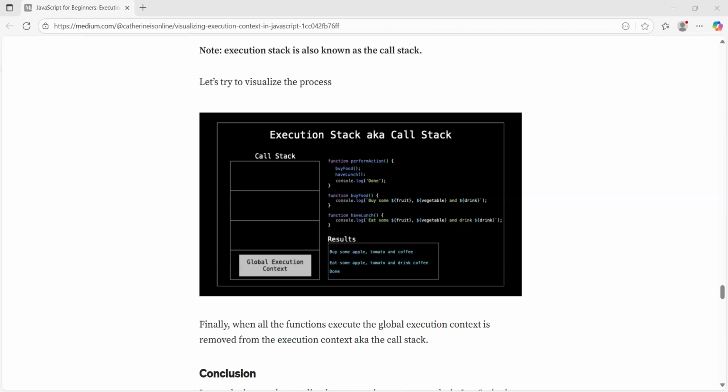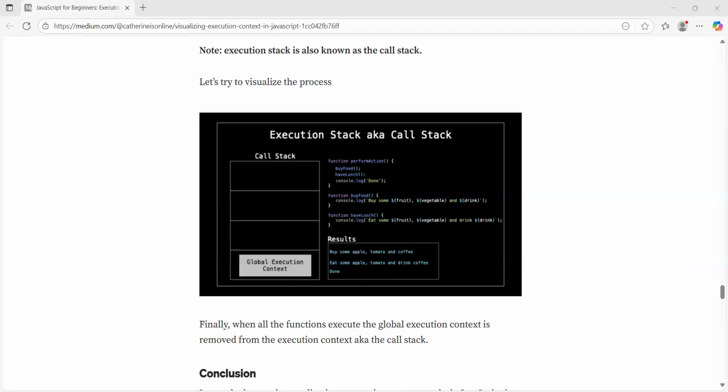Now the third thing comes into the picture, what is function execution context. When a function is executed, JavaScript creates another execution context for that function. And there also it is the same thing: one is memory allocation and the second one is code execution. And after the function is finished, that execution context gets deleted, and it gives the control back to the previous context. But our global execution context remains as it is.